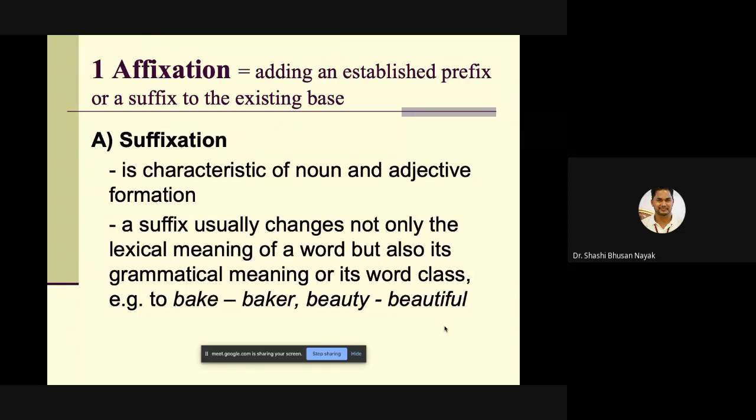Then suffixation is characteristic of noun and adjective formation. The suffix usually changes not only the lexical meaning of a word but also its grammatical meaning or word class. Like beauty, when it becomes beautiful, it changes its meaning.